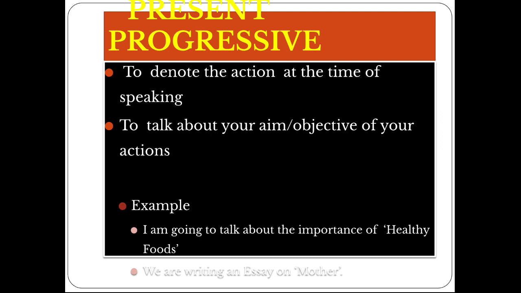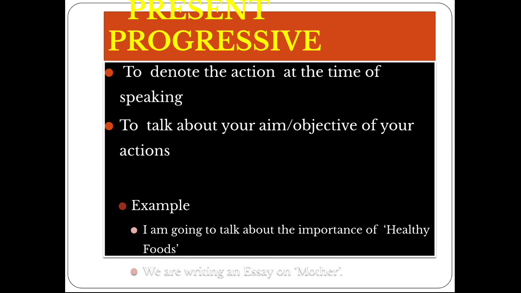Present progressive, another familiar tense used by every individual. It is used to denote the action at the time of speaking. It is also used to talk about our aim or objective of our actions before proceeding. I am going to talk about the importance of healthy foods. We are writing an essay on the topic mother.